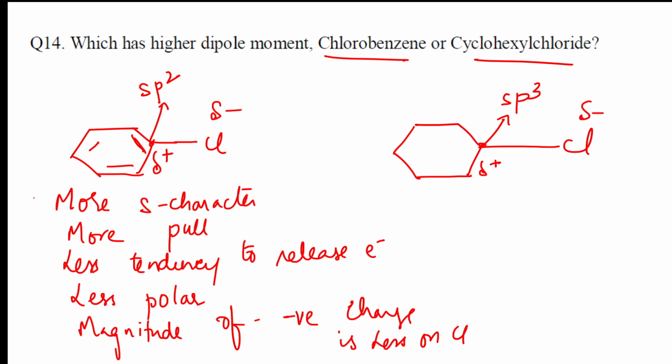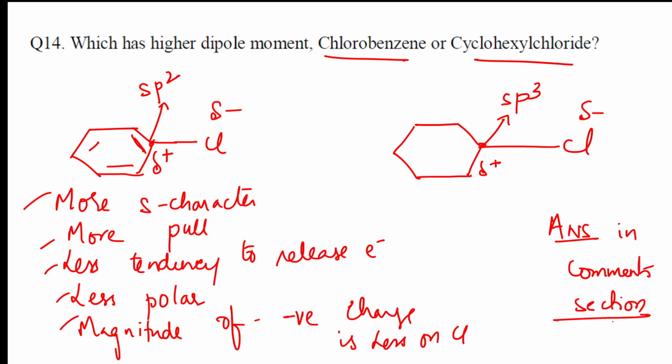I have given all the parameters here. Can you tell me which is having more pull? Where is it dragging? Can you tell me the answer? Which one? Answer in the comment section. I'll be waiting in the comment section. The student who answers correctly, your answer will be pinned. Pinned means it will be permanently there in the world of chemistry. Alright, answer that. Next question, students.